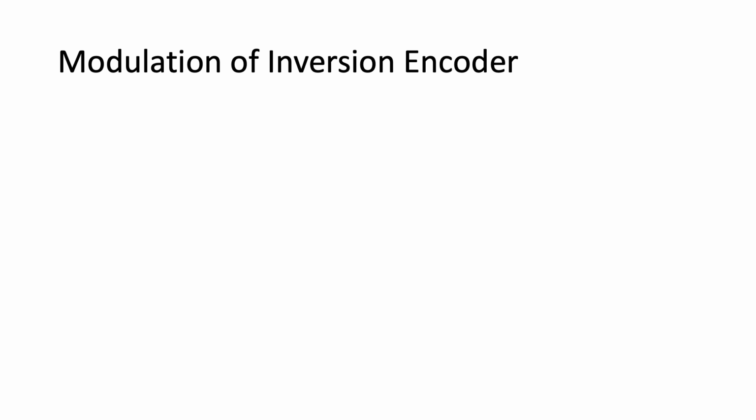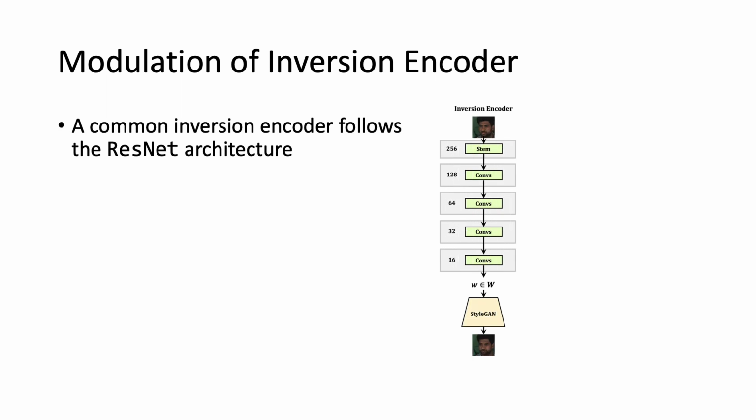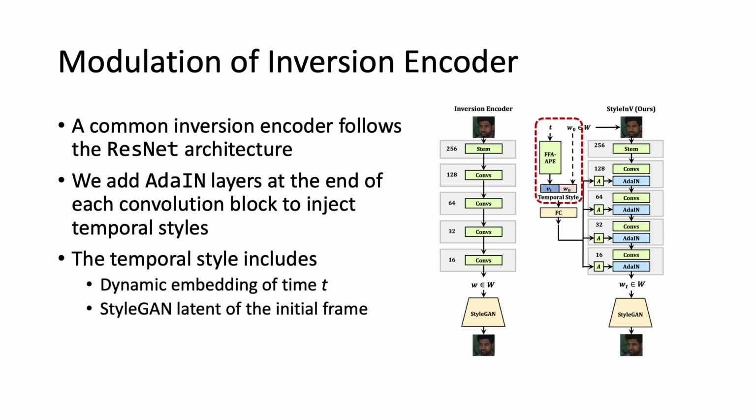It finally brings our motion generator design that modulates an inversion encoder. A common inversion encoder like pSp follows the ResNet architecture. They stack residual convolution blocks of decreasing resolution. To modulate it, we add adaIN layers at the end of each convolution block to inject temporal styles. The temporal style consists of two parts. One is the acyclic positional encoding, another is the StyleGAN latent of the initial frame.